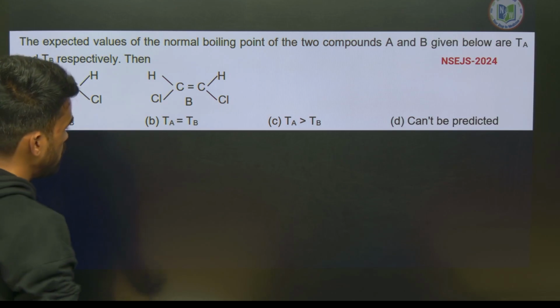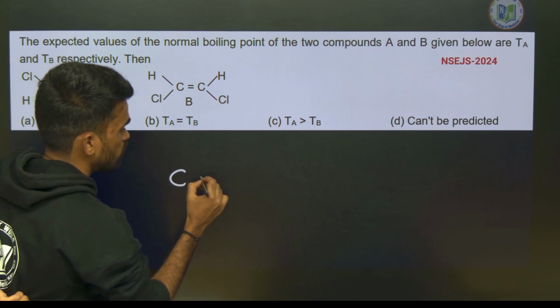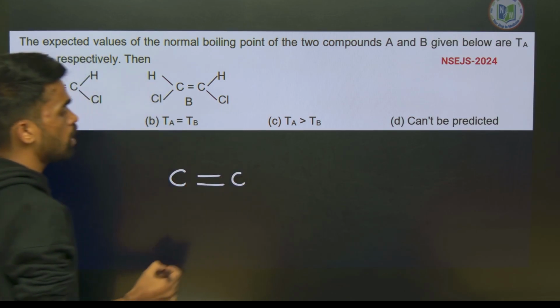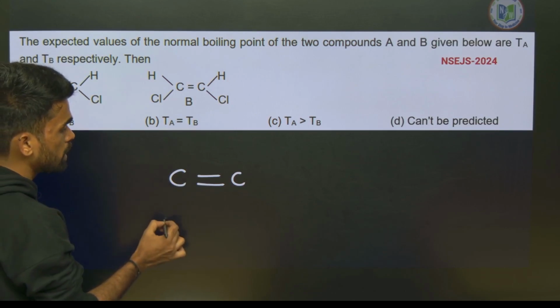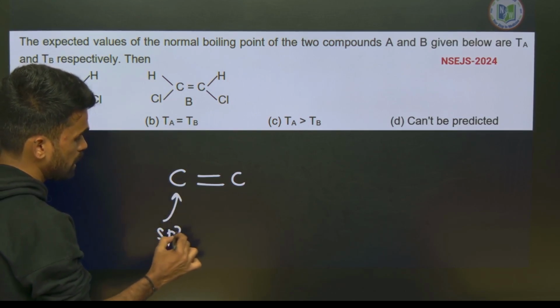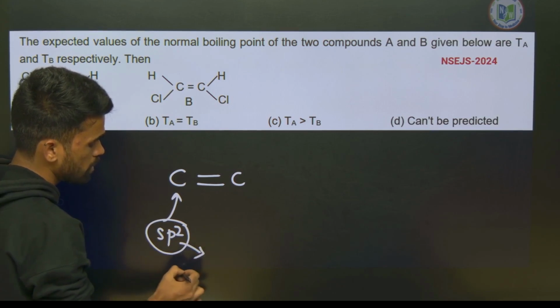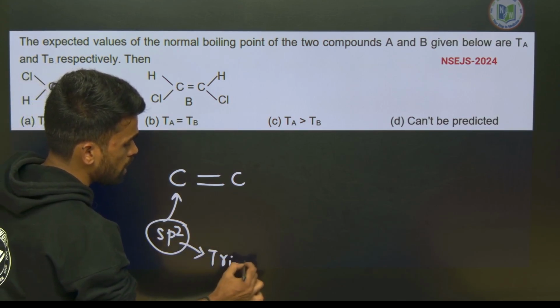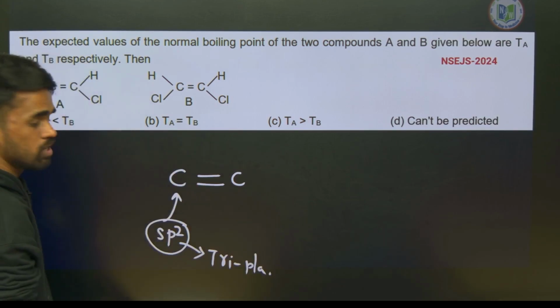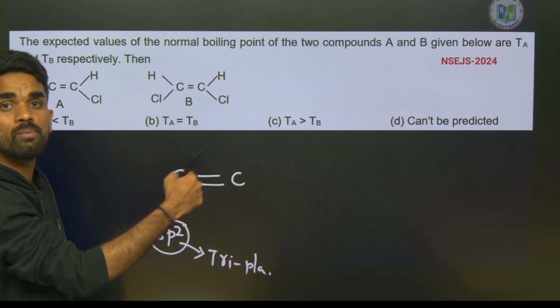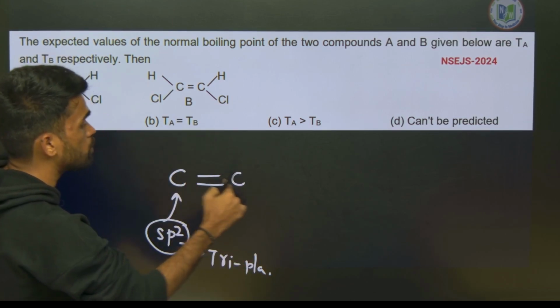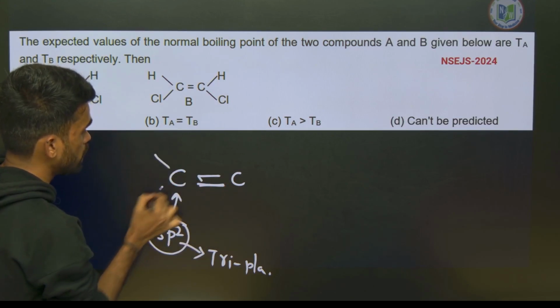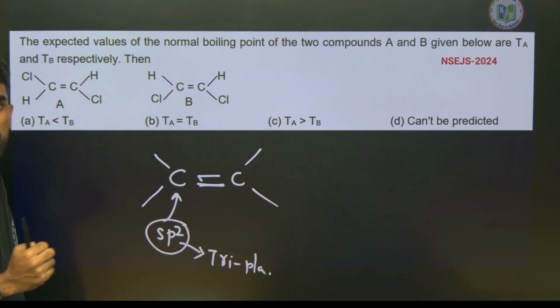See, we have 1,2-dichloroethene. So now we know each carbon here is sp2 hybridized. If it is sp2 hybridized carbon, it will have trigonal planar geometry. So trigonal planar means the molecule will be within the plane because both carbons are attached with a double bond. So it will have a planar geometry like this.